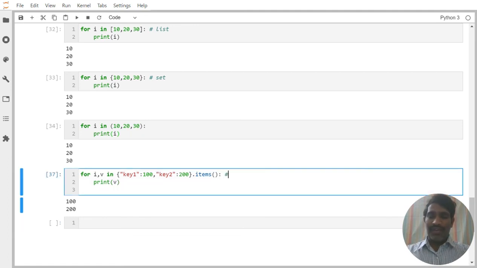So now we are aware of how to read from the dictionary also. With this, we learned how to use the for loop on all our sequence objects. We tried with the string, and we tried with the four data structures: list, tuple, set, and dictionary. This is what is called reading sequence object items using the for loop. Please have a look at these five examples.